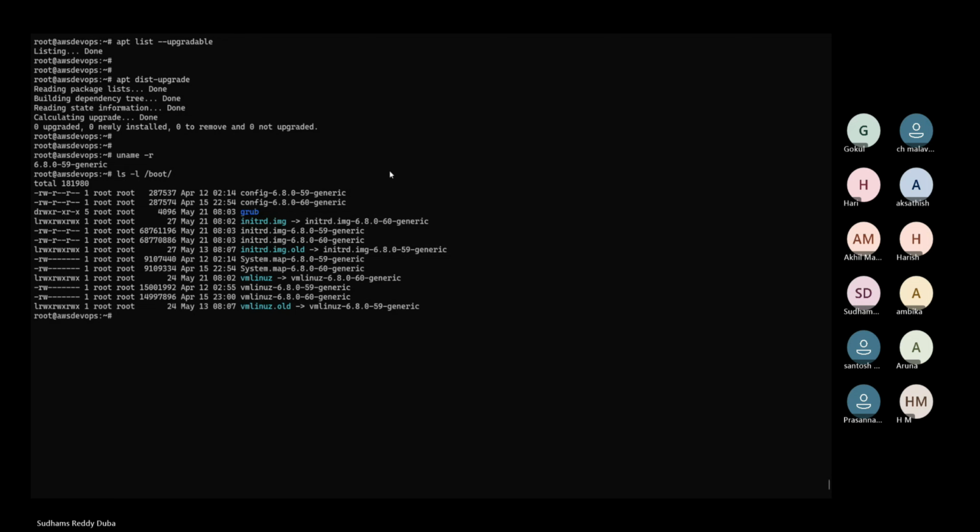In this particular scenario we have to reboot the system. If you want any confirmation whether to reboot or not, in the Ubuntu operating system, it will create a file if a system reboot is needed. The file name is /var/lib/system... not system, I think it is... There is one file called reboot-required. Let me just search for that. Just a second.